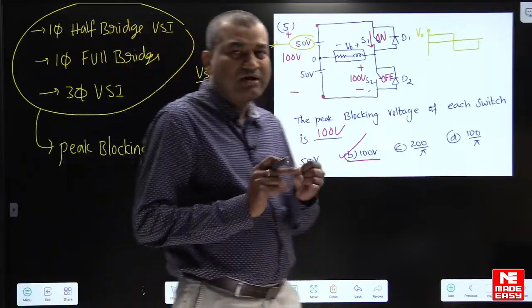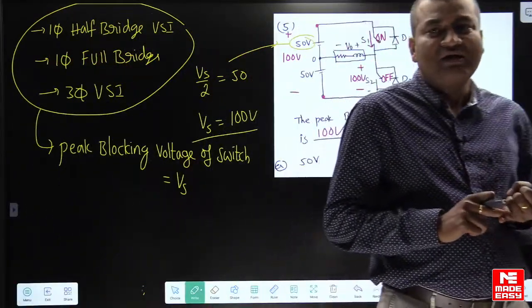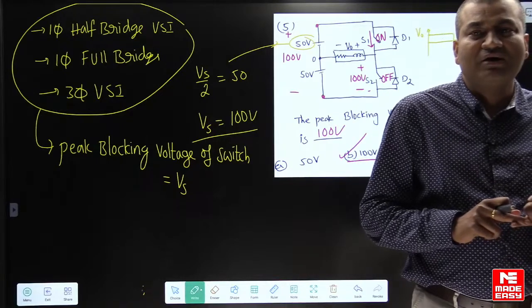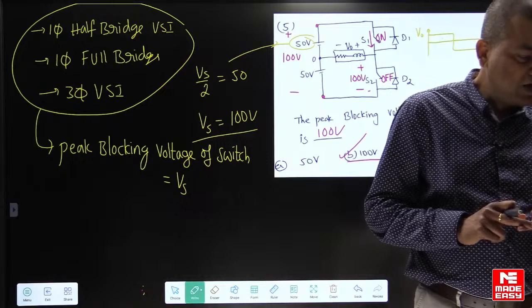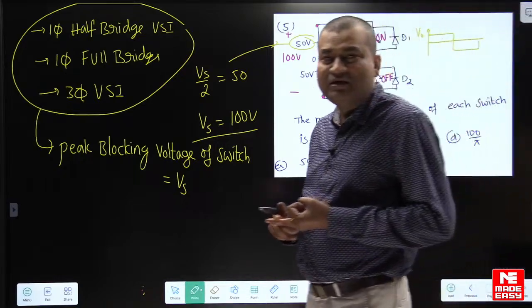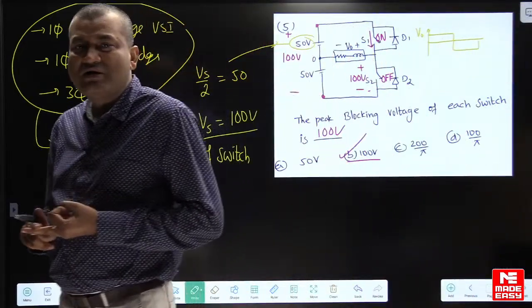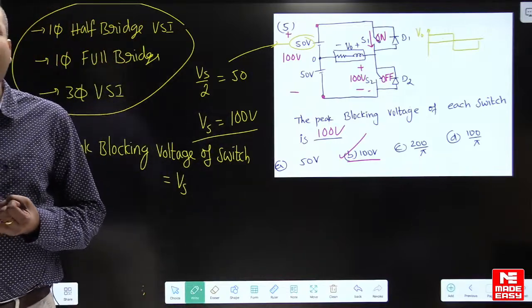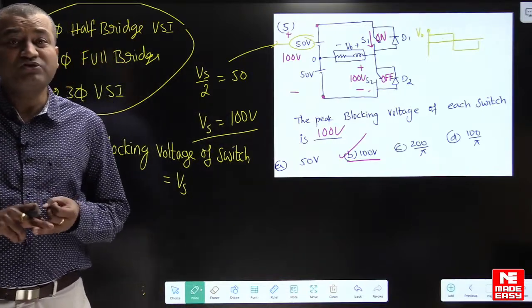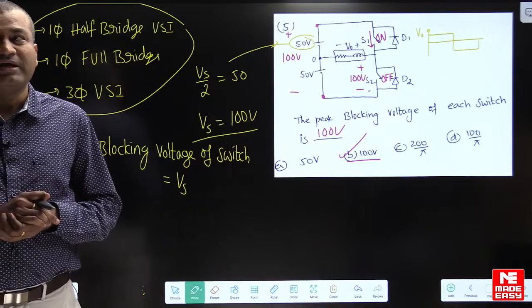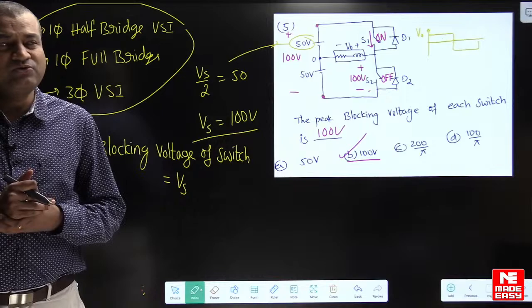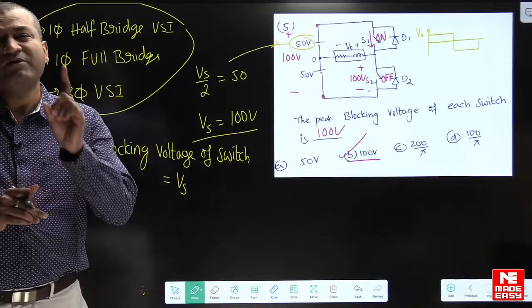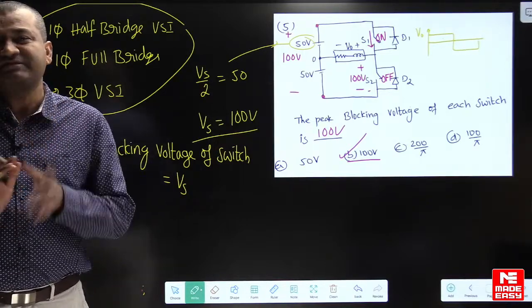Do you remember? In a buck converter, the switch and diode must be capable of blocking the entire supply voltage. Okay. In a boost converter, the switch and diode must be capable of blocking the output voltage. Buck boost, Vs plus V naught. Definitely every 2 years there will be one question related to ratings.